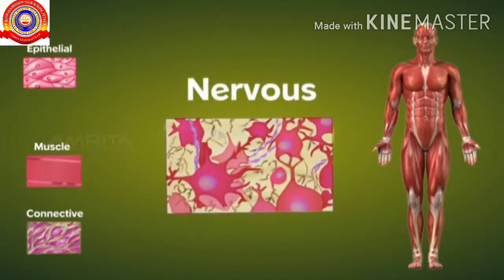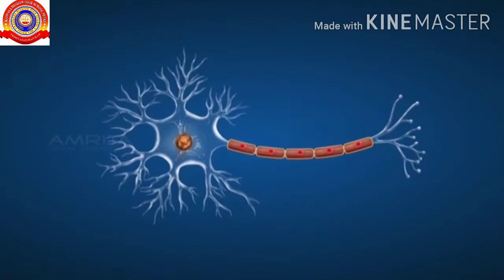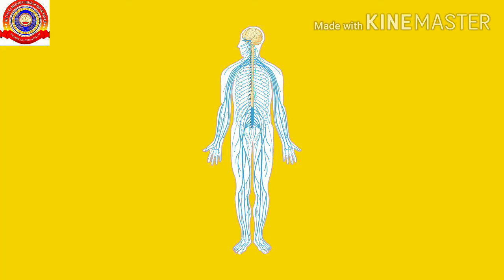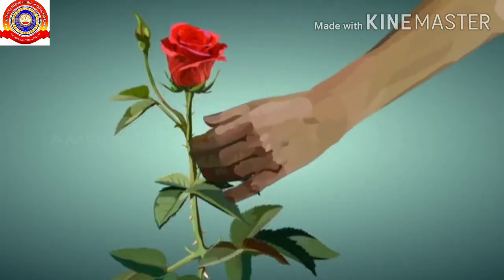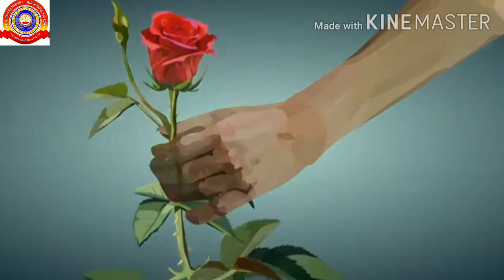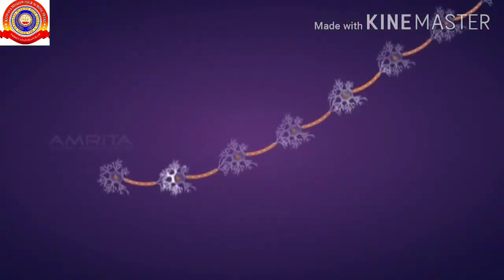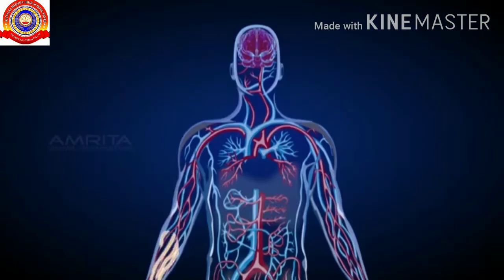The next one is nervous tissue. The nervous tissue is the term for a group of organized cells in the nervous system, which is the organ system that controls the body's movements, sends and carries signals to and from the different parts of the body, and has a role in controlling bodily functions such as digestion.